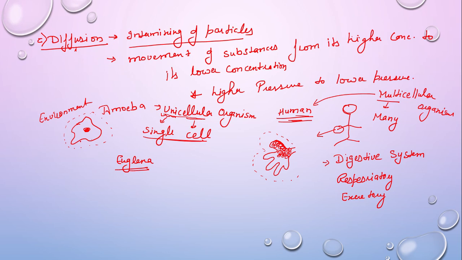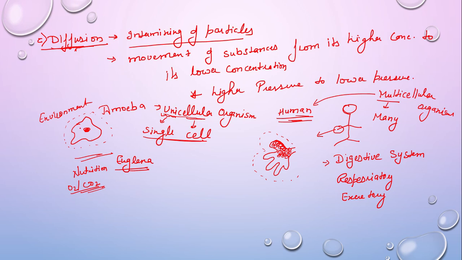So they are also living organisms, and they also have to survive on earth. So how do they perform these types of functions, how do they acquire their nutrition, how do they acquire oxygen for gaseous exchange, how do they eliminate CO2, right? They also have to perform these functions for survival on earth. Then what happens is they have diffusion.